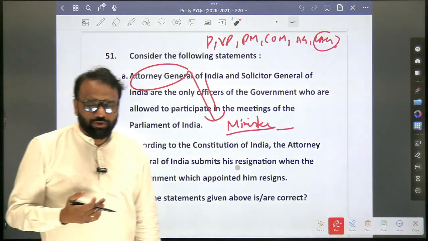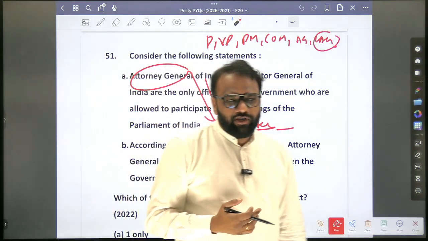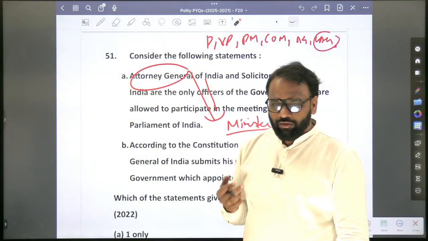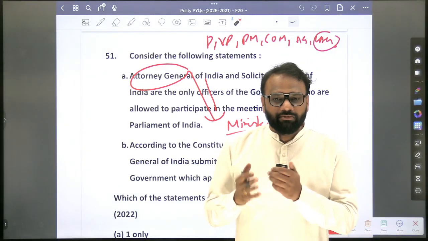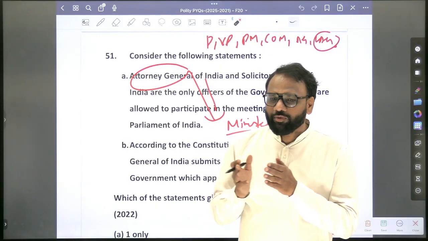When we say Parliament, who all are part of Parliament? Lok Sabha, Rajya Sabha and President. So all the parliamentary privileges which extend to Lok Sabha and Rajya Sabha similarly extend to the President as well, because he is also part of the Parliament.